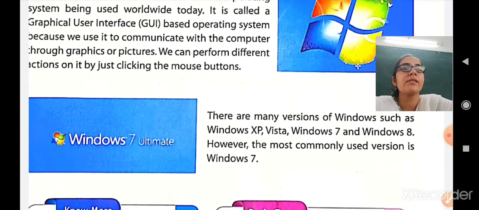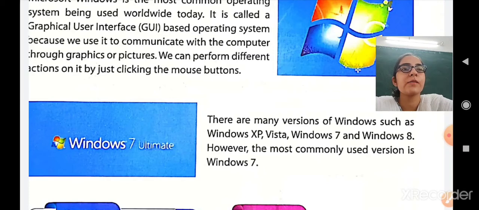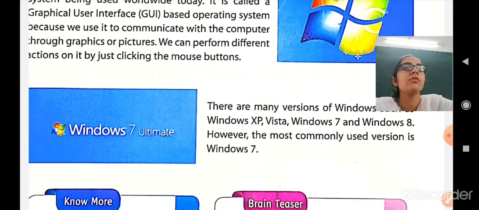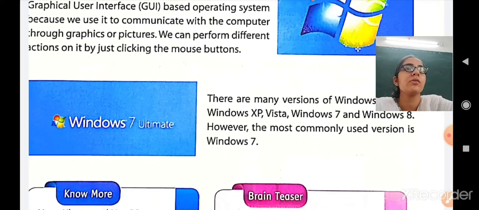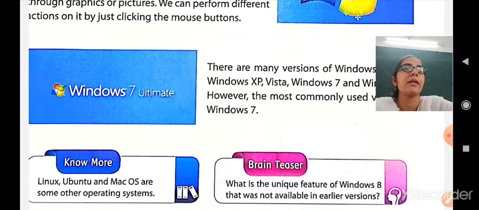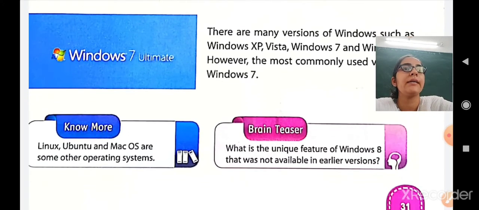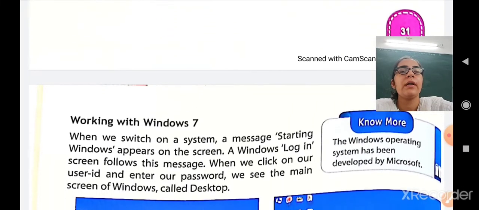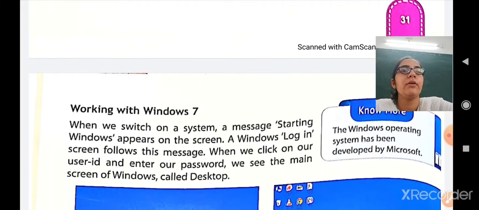There are many versions of Windows such as Windows XP, Vista, Windows 7, Windows 8. However, the most commonly used version is Windows 7. From all the different versions of Microsoft Windows, the most popular and most widely used operating system is Windows 7 Ultimate. Okay, now let's see how to work with Windows 7.